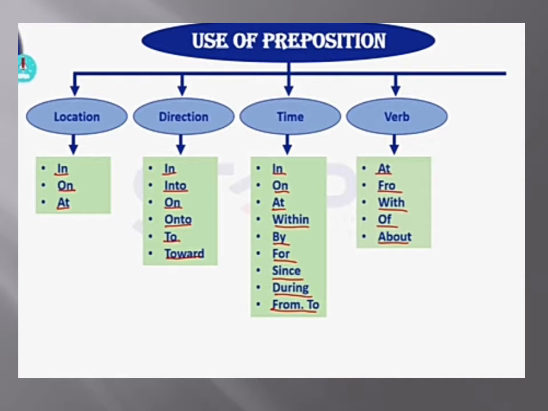These words can also be used to show direction, as prepositions of direction. These are called prepositions of direction: in, into, on, onto, to, towards. The prepositions of time are in, on, at, within, by, for, since, during, from, and to. And the last one, at, for, with, of, and about, can be used as prepositional verbs.